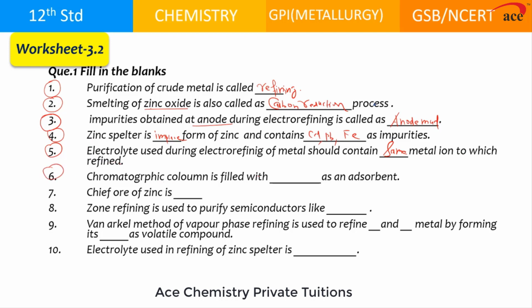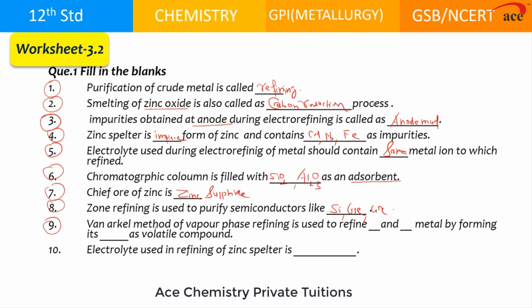Chromatography column is filled with, as an adsorbent, there are two substances used. It can be silica or alumina. Chief ore of zinc is its sulfide ore and this ore is referred to as zinc sulfide. Zone refining is used to purify semiconductors like silicon, germanium and also gallium.